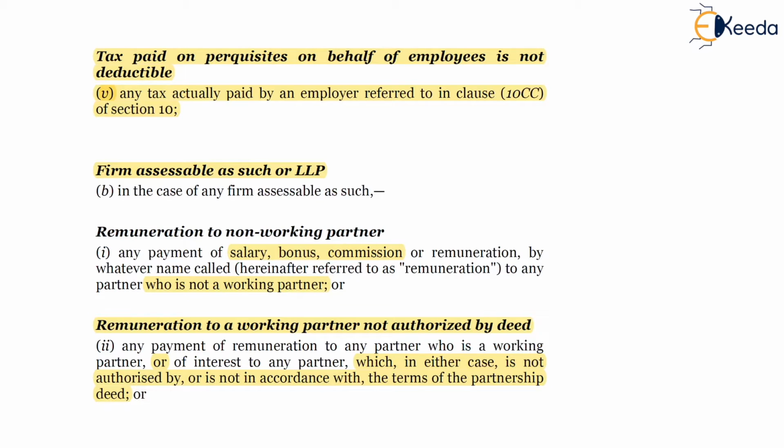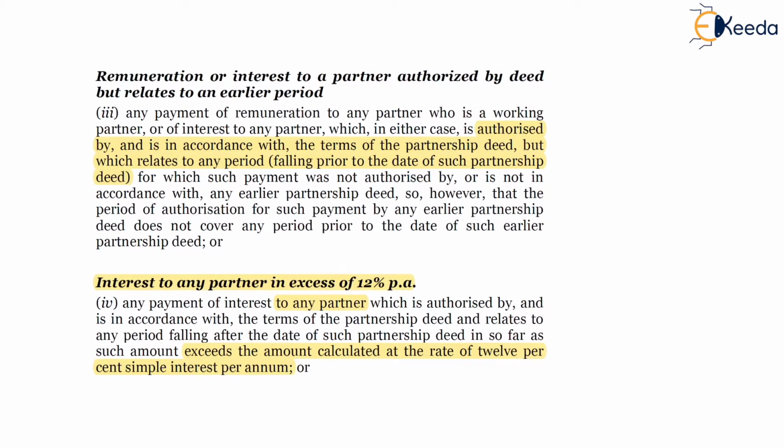Remuneration to a non-working partner is disallowed in the hands of the firm. Remuneration to a working partner, if not authorized by the partnership deed, is disallowed. Remuneration paid before the partnership deed came into existence is disallowed. Interest in excess of 12% is disallowed.